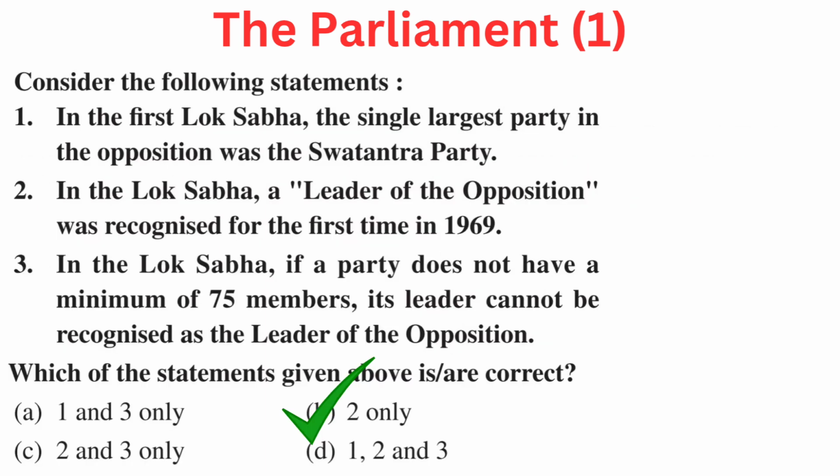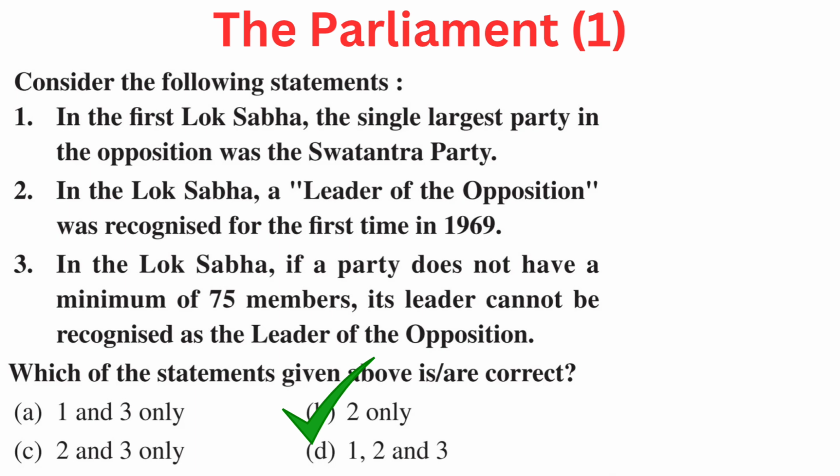Your question is, consider the following statements. 1. In the first Lok Sabha, the single largest party in the opposition was the Swatantra Party. 2. In the Lok Sabha, a leader of the opposition was recognized for the first time in 1969. 3. In the Lok Sabha, if a party does not have a minimum of 75 members, its leader cannot be recognized as the leader of the opposition. Which of the following statements given above is or are correct? Your options are A 1 and 3 only, B 2 only, C 2 and 3 only, or D 1, 2 and 3. Right answer is B 2 only.